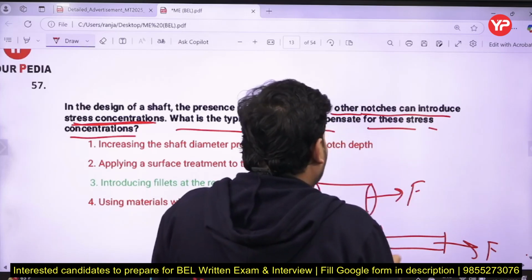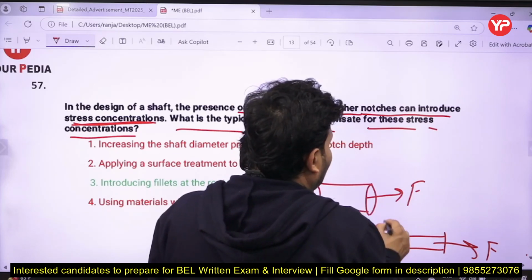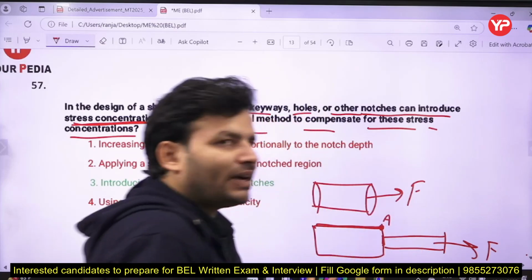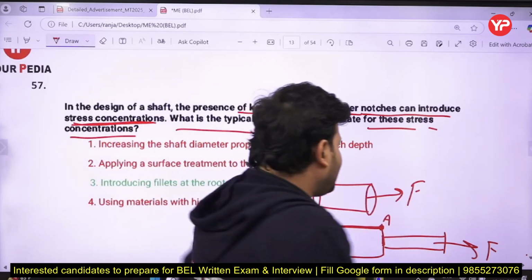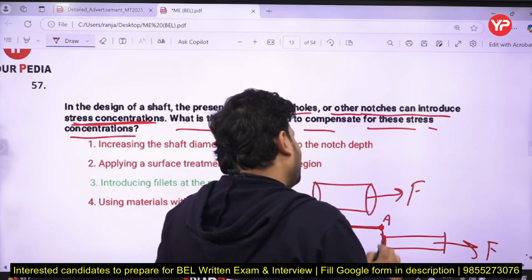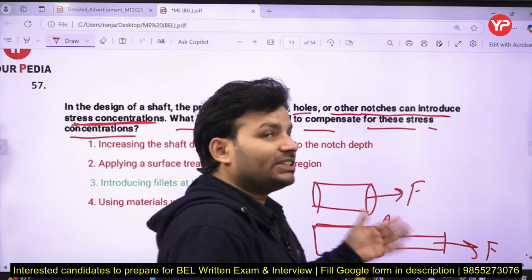Why? Because the profile is the same everywhere, but as you reach point A, a sudden profile change takes place. Here stress gets concentrated in that area, and that phenomenon is known as stress concentration factor.